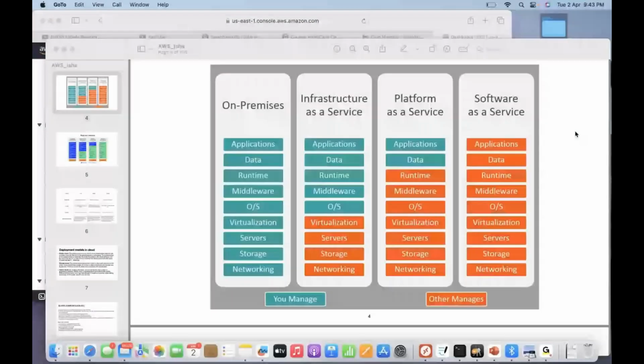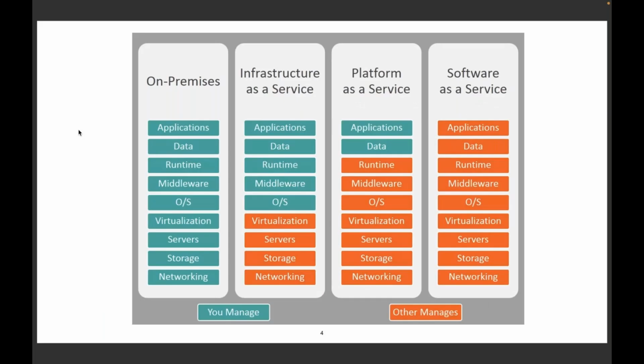Okay, let me share my screen, and I'll explain it to you in a simple way. You guys can see my screen, right? Yes. So what is on-premises, infrastructure as a service, platform as a service, software as a service?